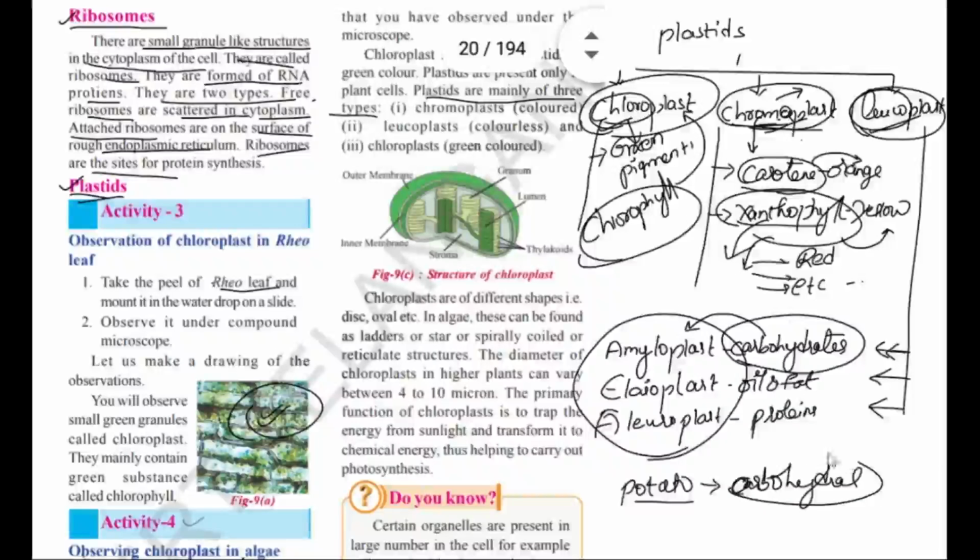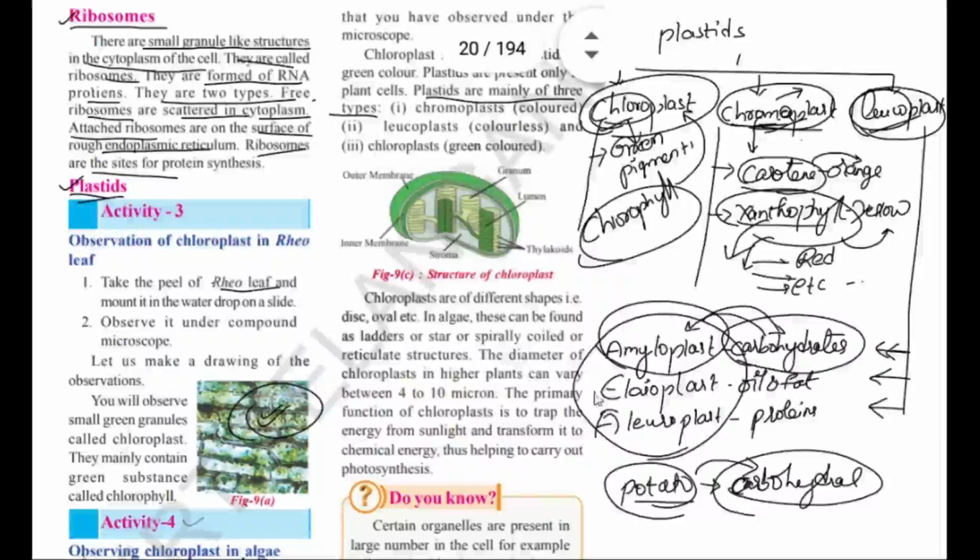Where are these carbohydrates stored? In a stem part. Potato is a stem vegetable which stores carbohydrates. So in the potato, many amyloplasts are present. These amyloplasts store these carbohydrates.